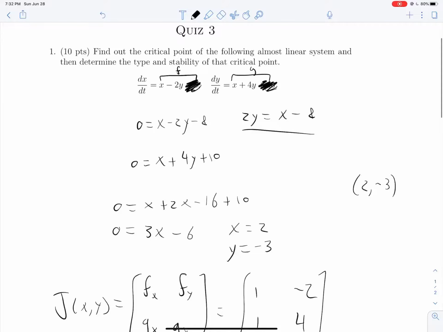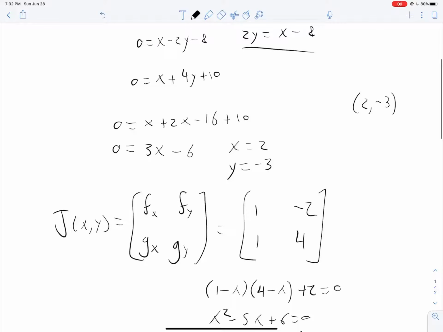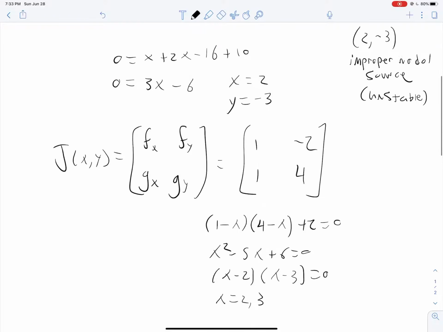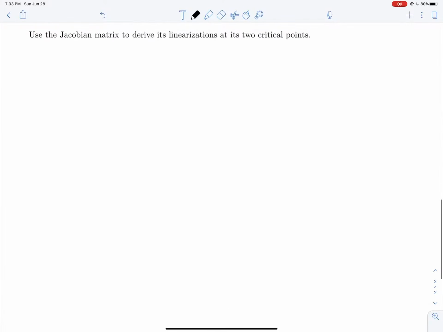That means that this point here is an improper nodal source. And it is unstable, like all source points are going to be. Yeah, that's about it here.